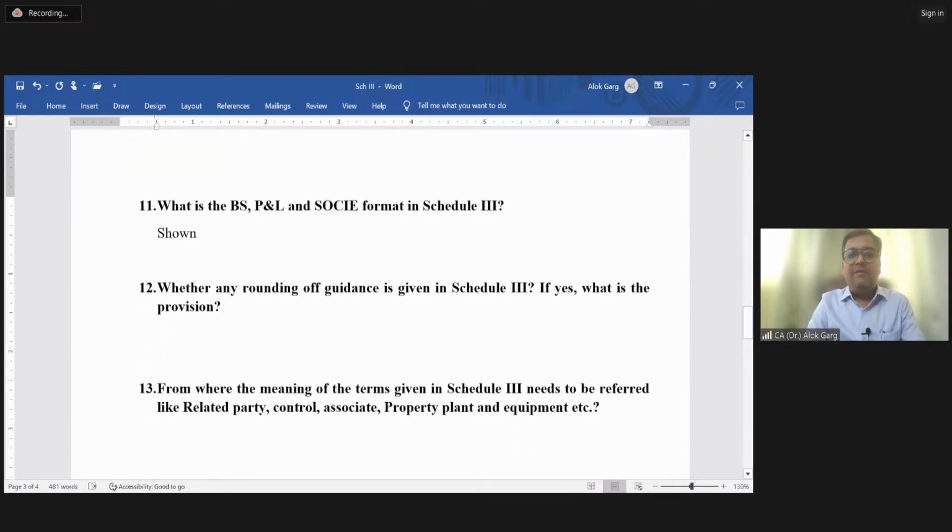Whether any rounding off guidance is given in Schedule 3. If yes, what is the provision? Friends, is there any rounding off guidance given in Schedule 3? Tell me. Is it given or not given?